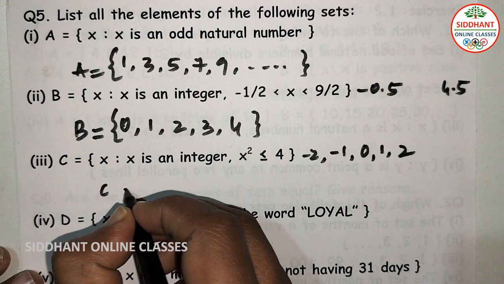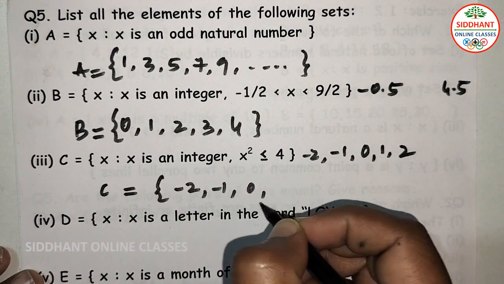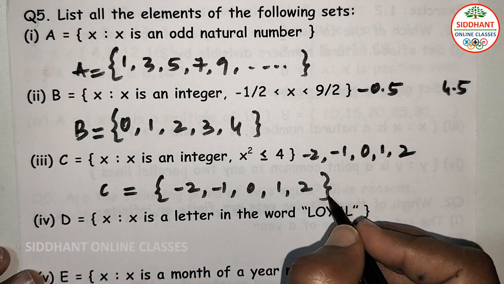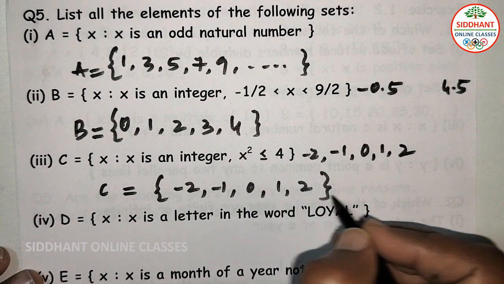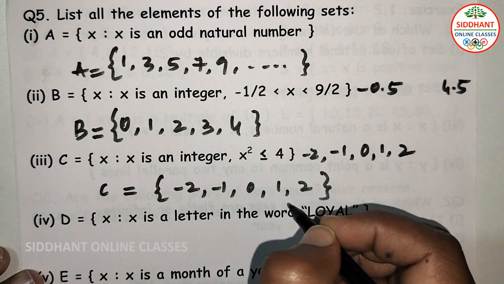So we can write C is equal to minus 2, minus 1, 0, 1, 2. These are the elements which belong to x, that is, less than or equal to 4.